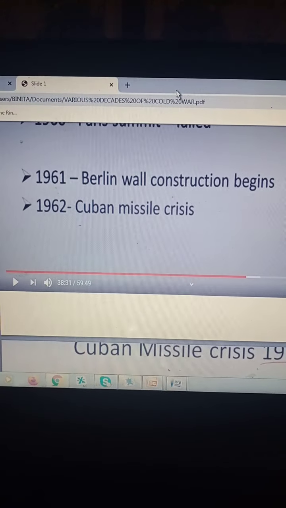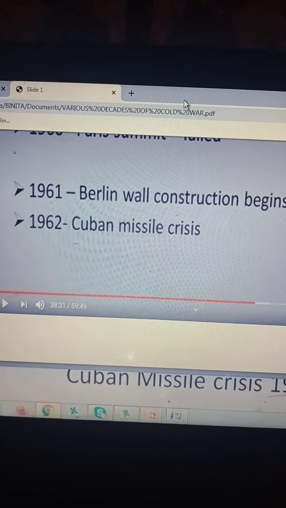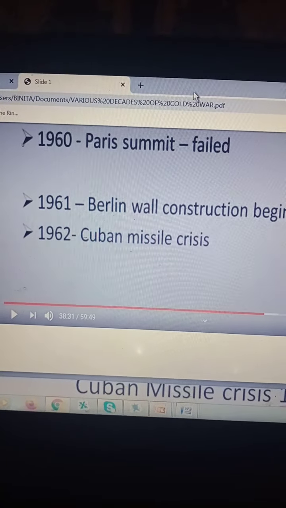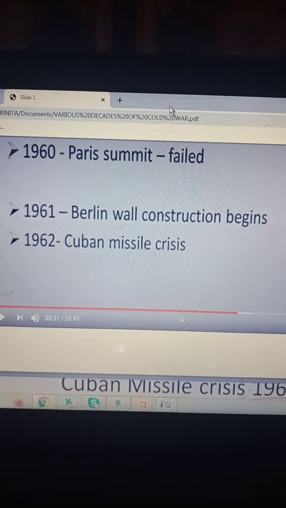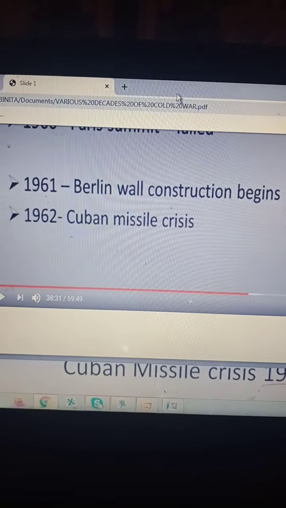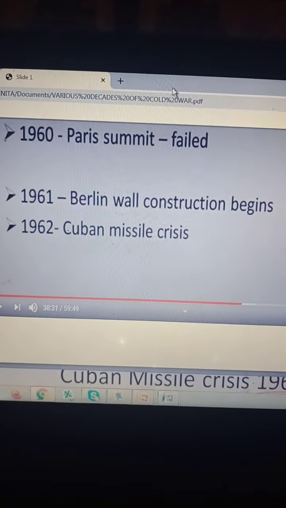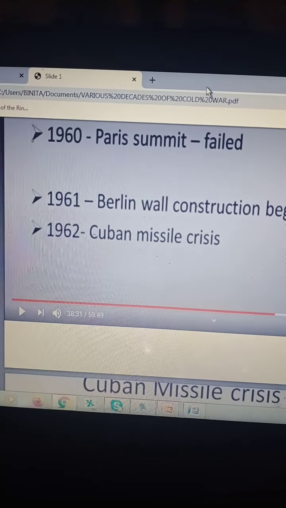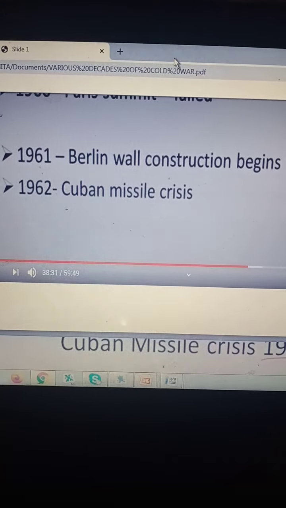Then in 1962, you have the Cuban Missile Crisis, one of the most important events of the Cold War, where the world was closest to nuclear war. I talked about ballistic missiles yesterday, children, where nuclear weapons could travel for 1,000 kilometers. Cuba was the backyard of America, so when missiles were placed in Cuba, major American cities like Chicago could easily have been destroyed by USSR missiles.